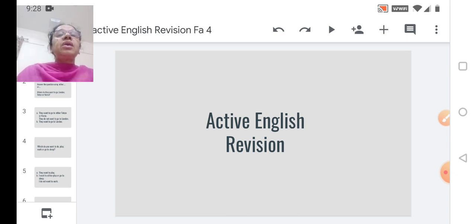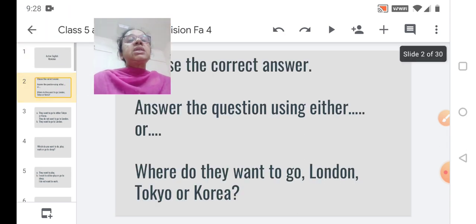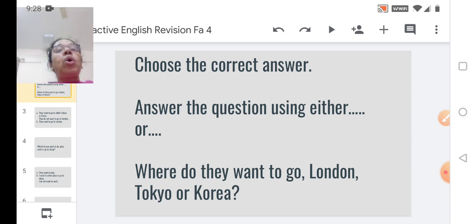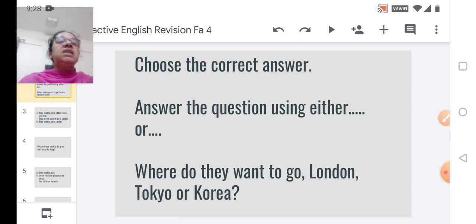Now, the Active English book will be there with you. Right now, just have a look at the screen here. Let's see this question. Choose the correct answer. Answer the question using either or. Where do they want to go? London, Tokyo, or Korea? Based on this question, you're supposed to make use of the words either or.